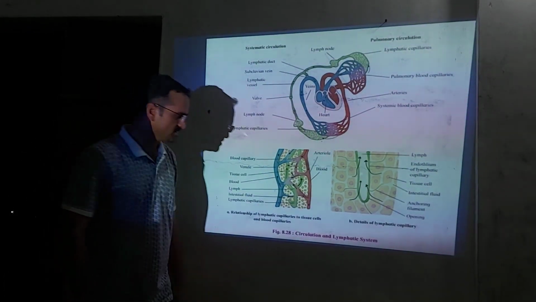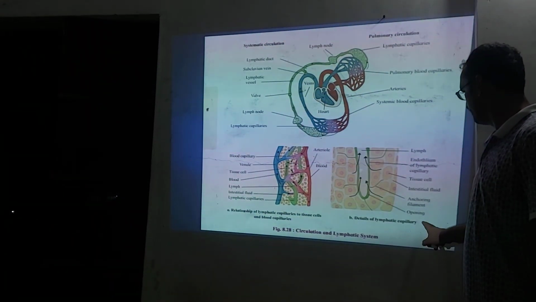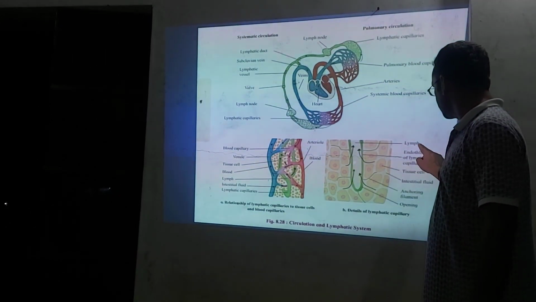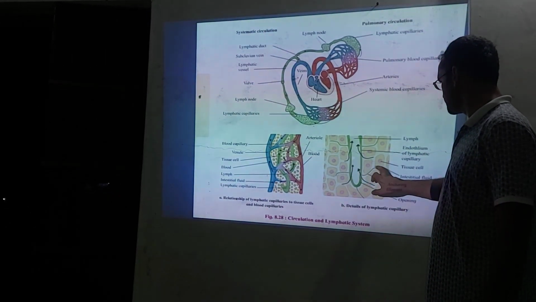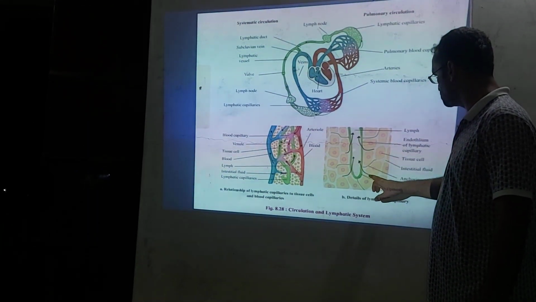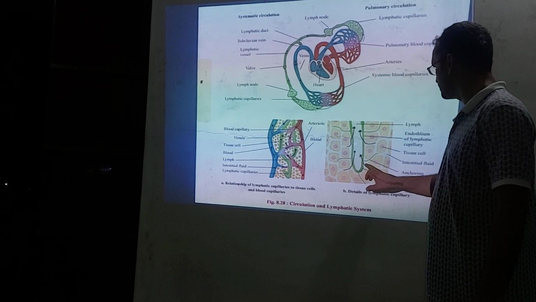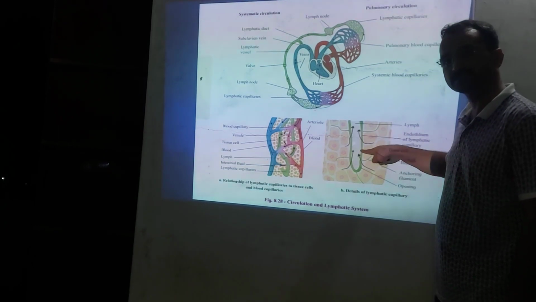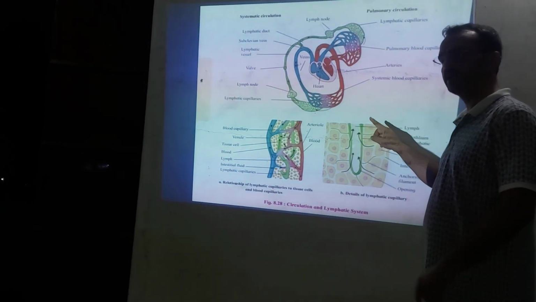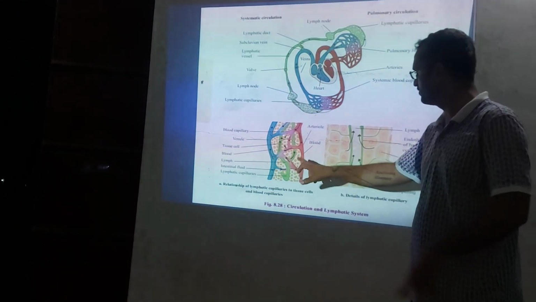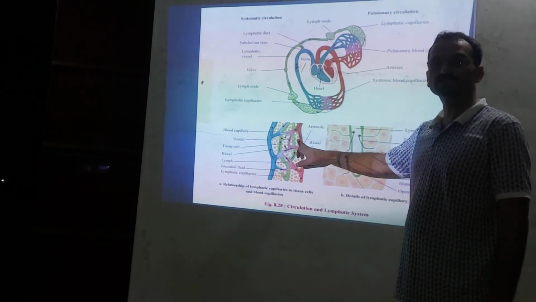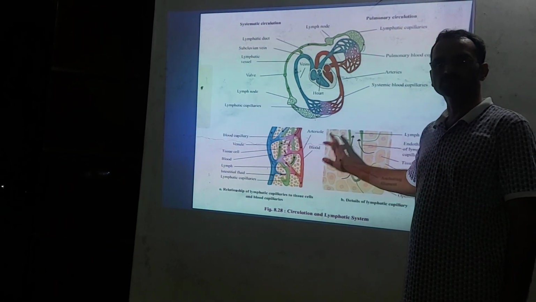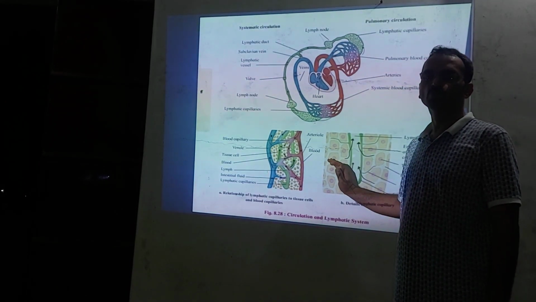Here the next diagram is also given to give us details of lymphatic capillaries. This one is a lymphatic capillary which collects the lymph from the tissue cells. This is a space present between the tissue cells from which the lymph is collected into the lymphatic capillaries, and these lymphatic capillaries open into the lymphatic vessels. Lymphatic capillaries and blood capillaries are interwoven with each other to transmit the lymph towards the blood capillaries. Got it? So this is about the lymphatic system.